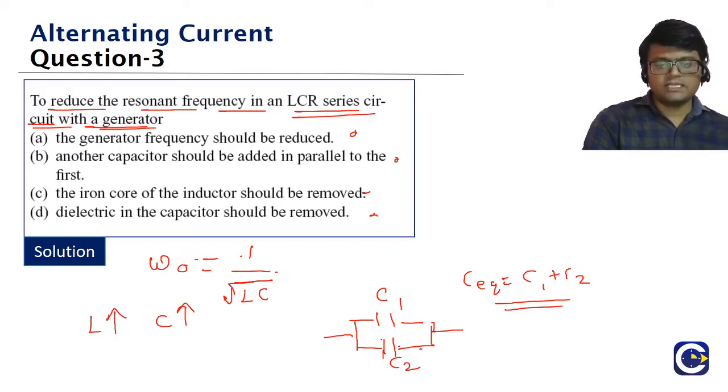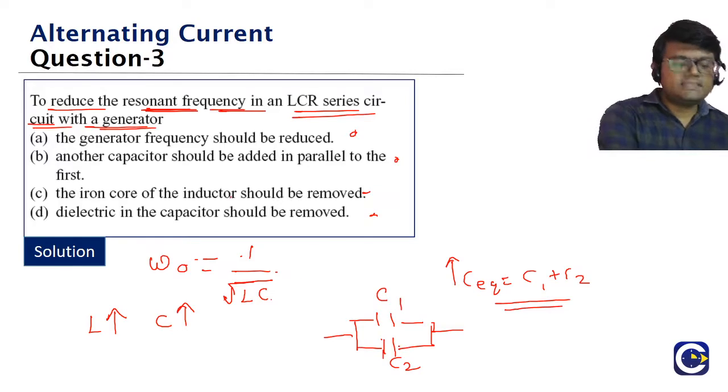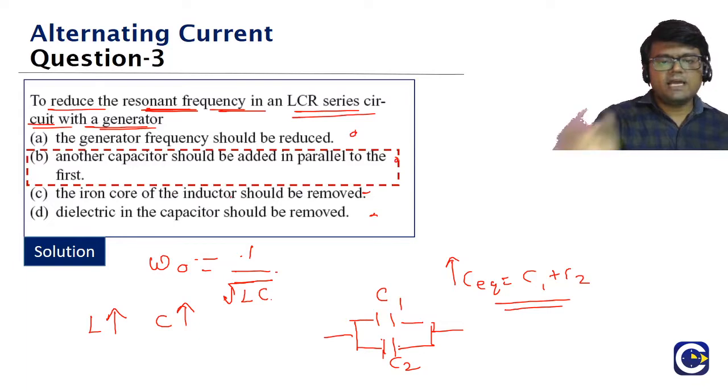Shri Vidya, you are also getting the answer as B. So whatever capacitance you add in parallel, the C equivalent value is going to increase. It will be more than C1 definitely. Means the denominator is going to increase. As a result, our omega naught value, the resonant frequency value, will be decreasing. Clear, guys? So B must be the answer.